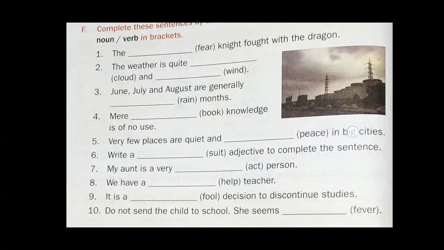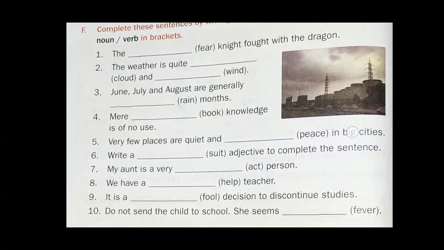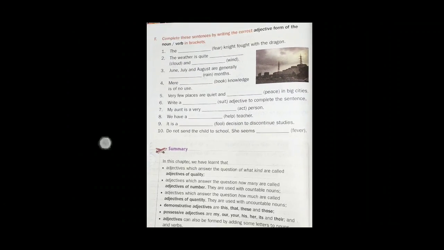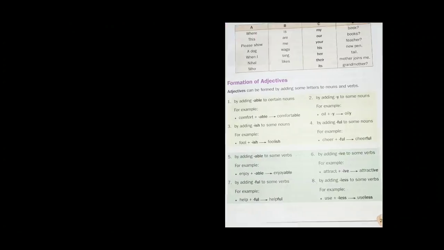In this question, help is the abstract noun and helpful is the correct adjective form of the noun help. So you will fill helpful in the blank. Then your answer will be, we have a helpful teacher. This question you will solve by yourself in the same way.